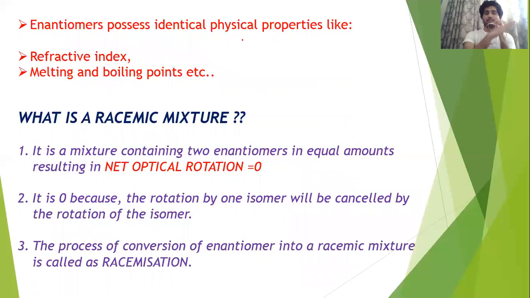Chemical properties are different because they are two different images. Like a left hand and a right hand: you know how your left hand looks and how your right hand looks. You can take it that way. So the physical properties remain same, but chemical properties change.